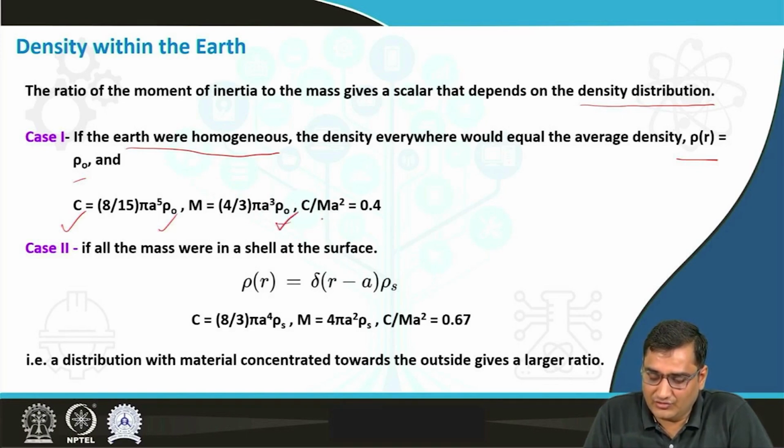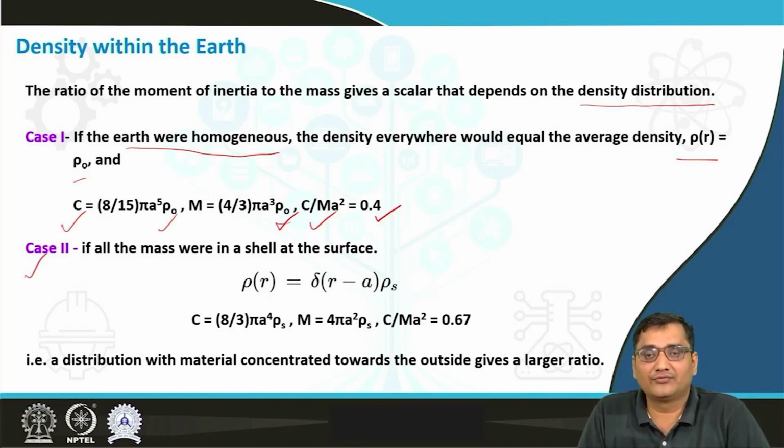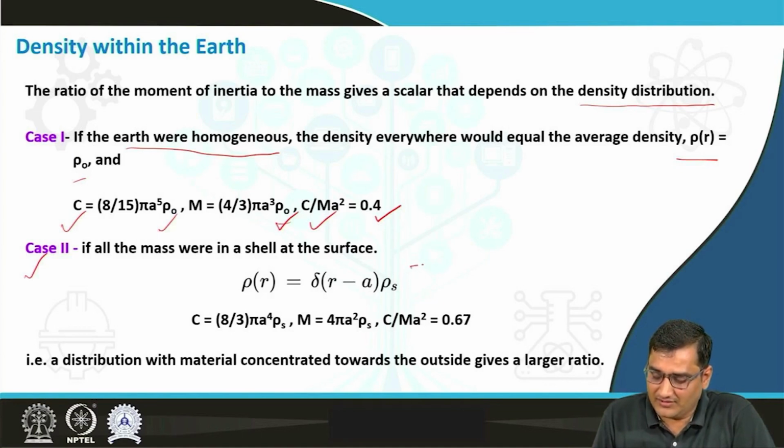And if we calculate the ratio of the moment of inertia to the mass, then it will come equal to 0.4. Then let's look at the second case, where we are considering all the mass to be concentrated in a shell near the surface, and we are going to consider the density as a function of r as a product of the density at the surface and the Kronecker delta function.